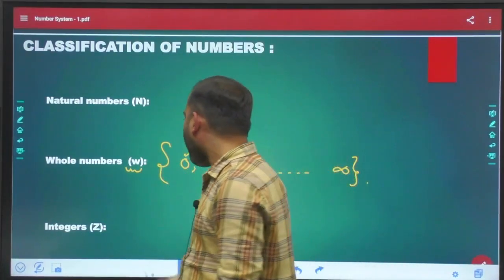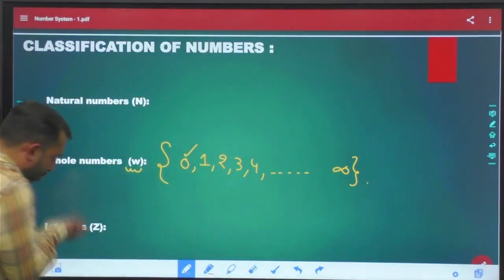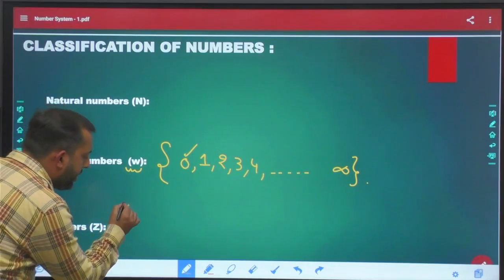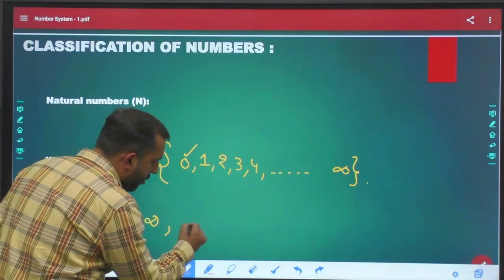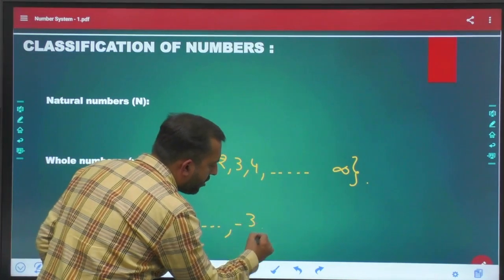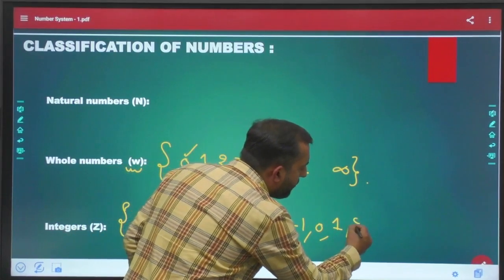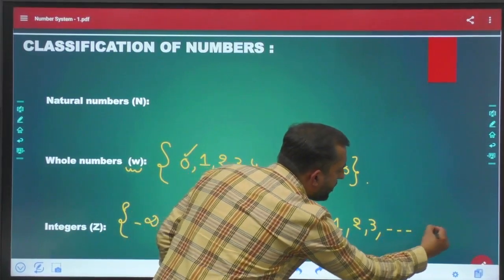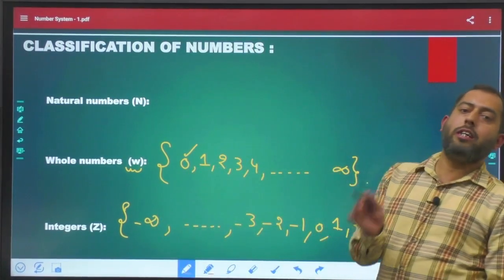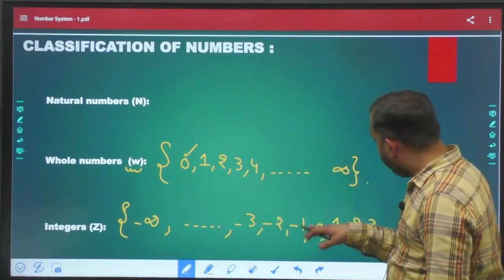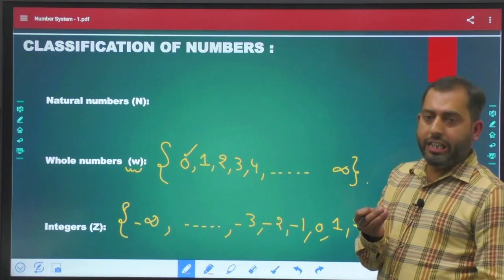Now, talking about integers. In integers, we include all the negative values, 0, all the positive values, and this goes on till infinity. So the collection of all the negative values and all the counting numbers till infinity is called integers.